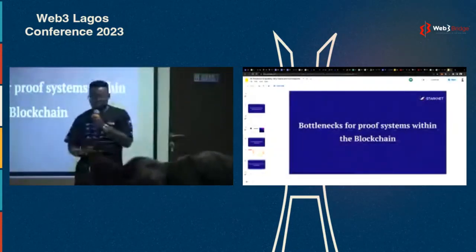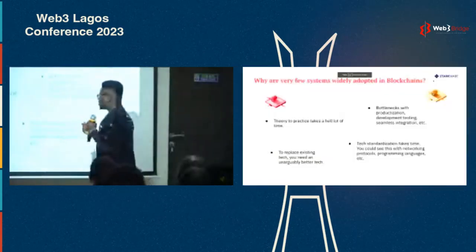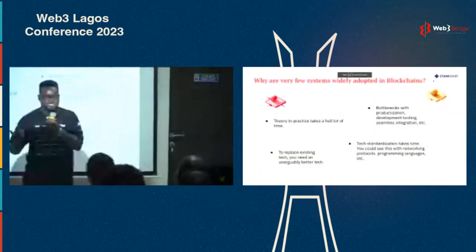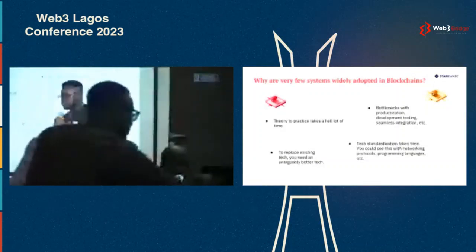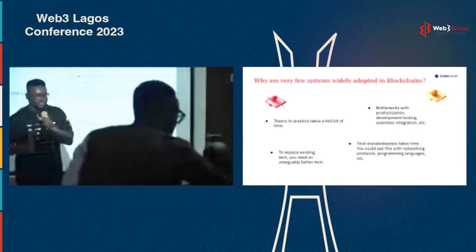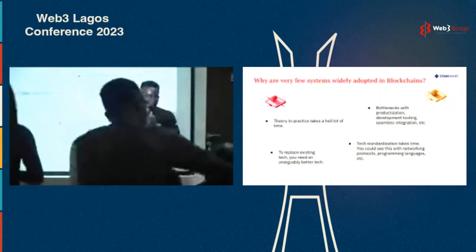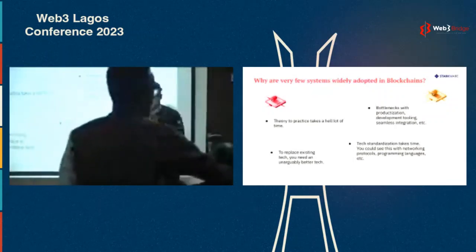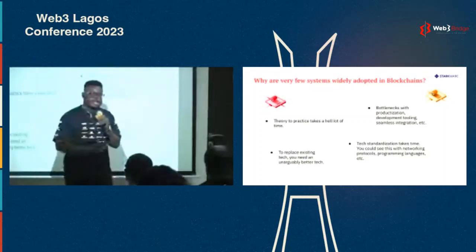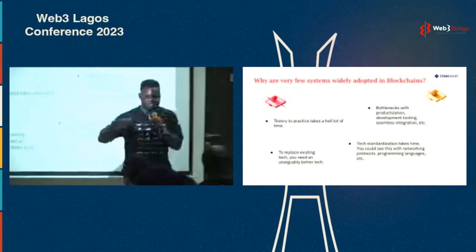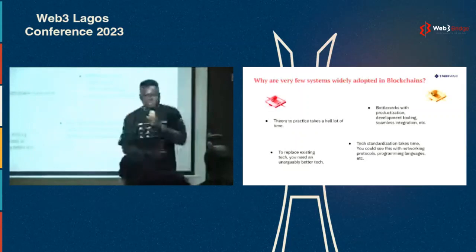Okay, so next one. All right. And the first, of course, is because theory to practice takes a hell of a lot of time. So researchers are amazing. If you've seen people that do mathematical research, those guys are amazing. They can sit down and write a whole lot of things. But the problem is most times their expectations are very unrealistic, and it's very difficult to take theory in a paper to working representations of these things, and that's one of the biggest bottlenecks. The second is to replace existing tech.